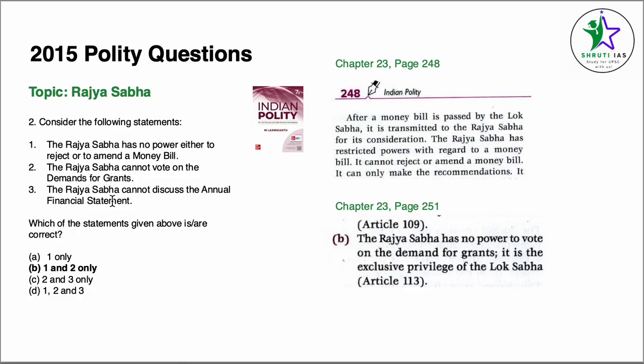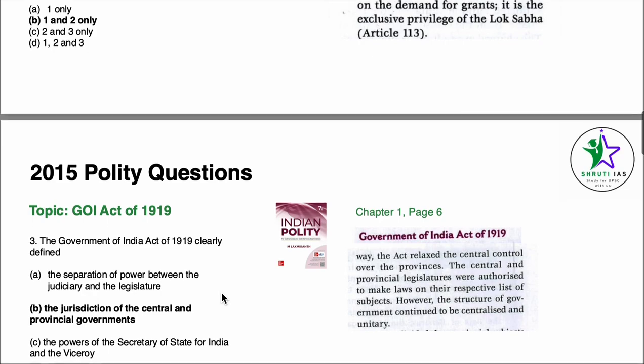For the third statement, the Rajya Sabha cannot discuss the annual financial statement. Now here we have seen that it can only make recommendations. The annual financial statement is the budget. Now we can check in the budget part also, and here in money bill also it's written that the Rajya Sabha can discuss the annual financial statement. It's not written in these words, but it can discuss it, which is why it's giving recommendations. It cannot reject it, right? So statement 3 becomes incorrect. The answer becomes B, 1 and 2 only.